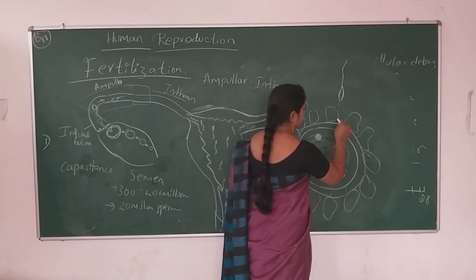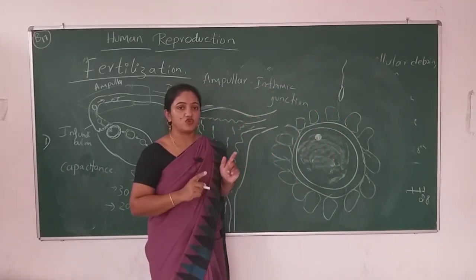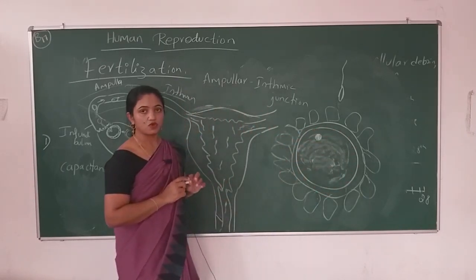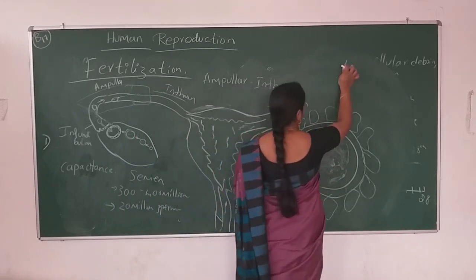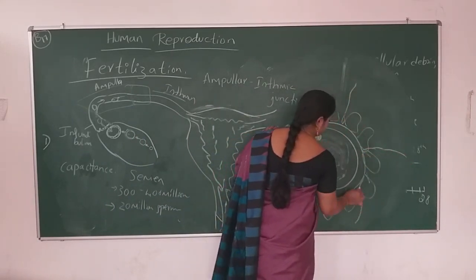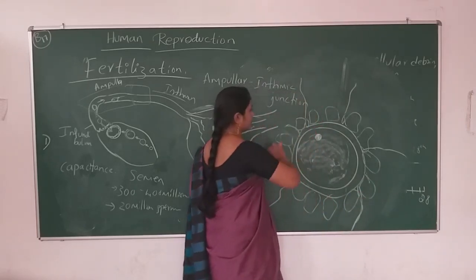Next, what will happen? Only one sperm enters inside the egg. Okay, how? I'll draw the structure here. Let me complete the structure. So consider here, a number of sperms are present.